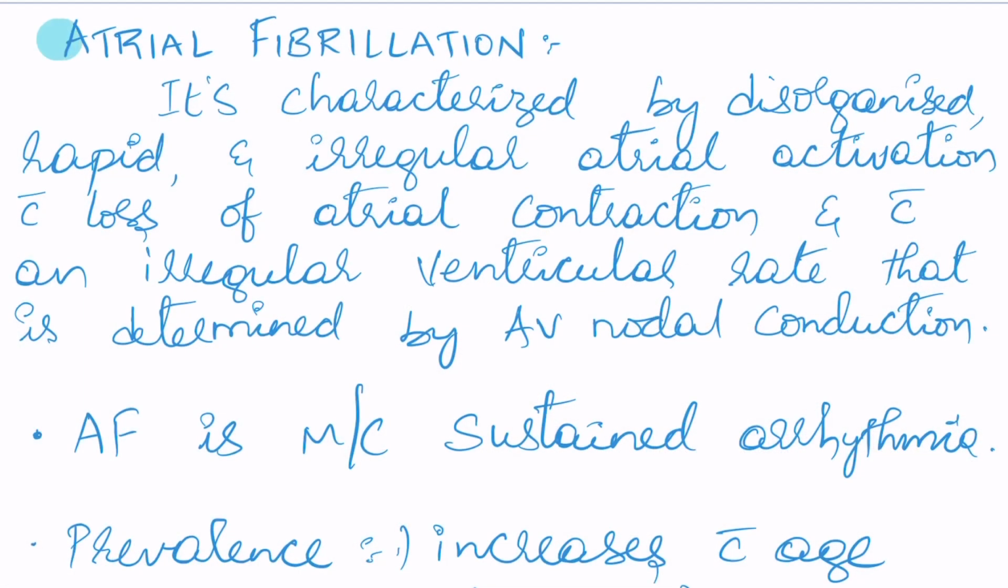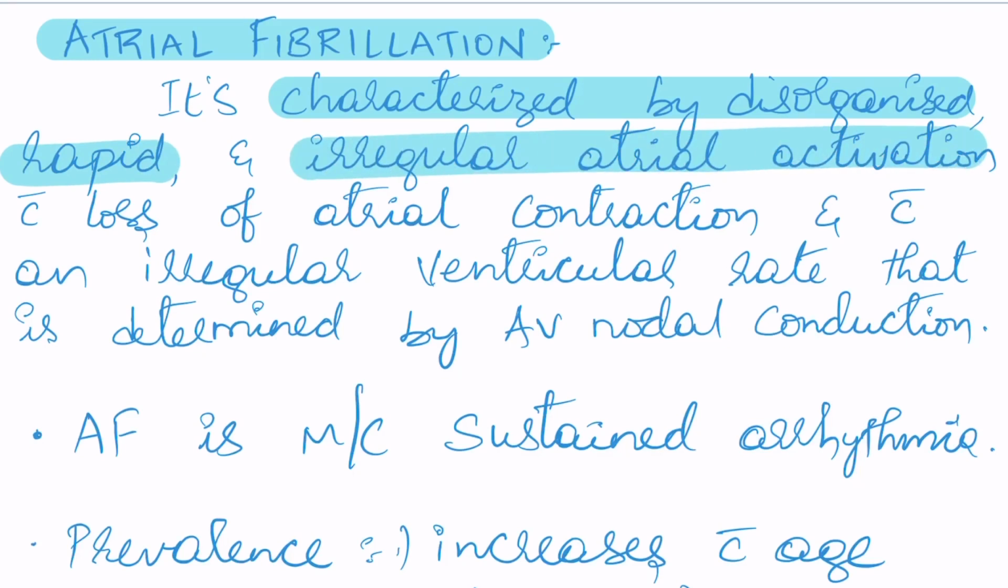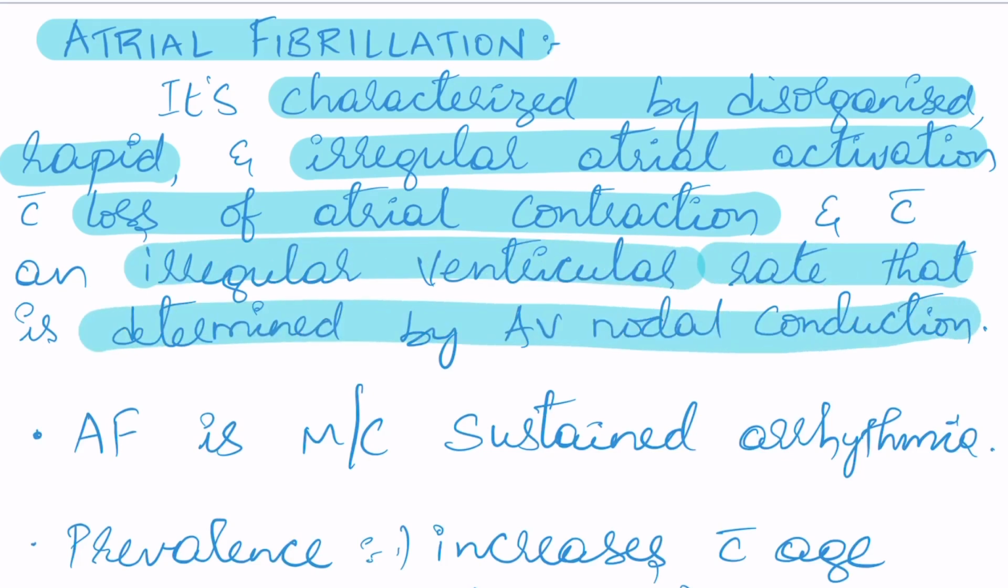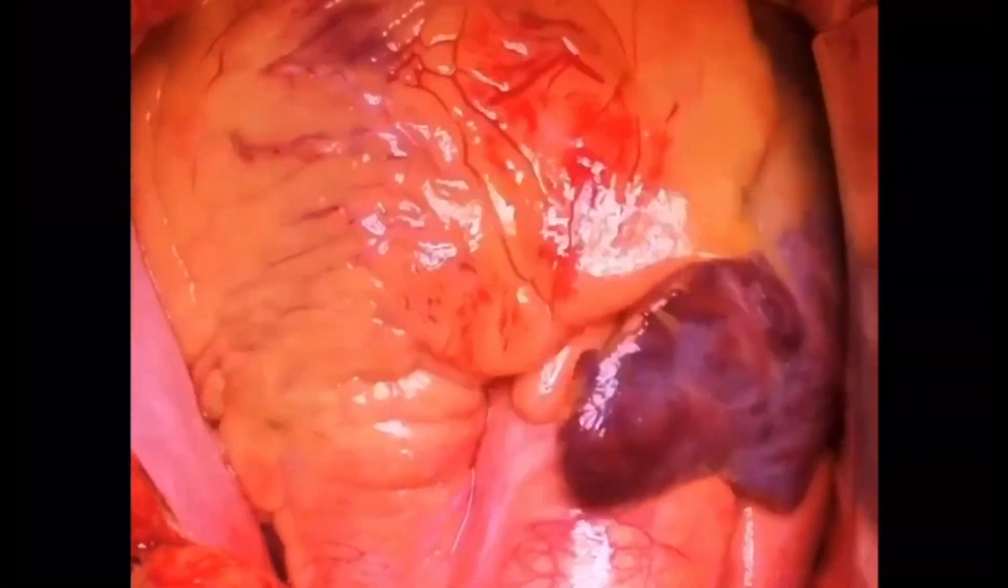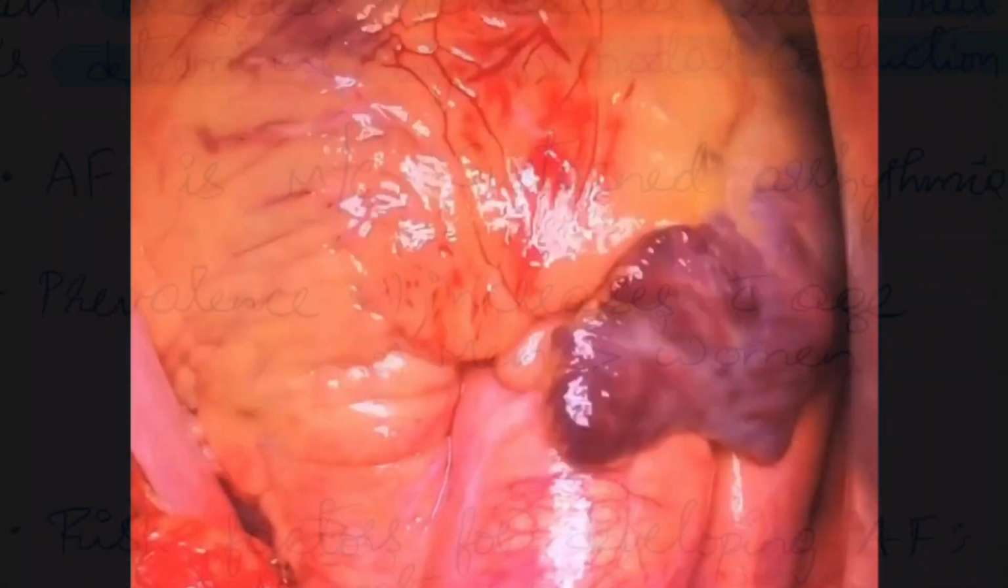Let's discuss atrial fibrillation. As we understand from the name itself, the atria are contracting irregularly. Coming to the definition, it is characterized by disorganized, rapid, and irregular atrial activation with loss of atrial contraction and with an irregular ventricular rate that is determined by AV nodal conduction. If you see in this video, there is a disorganized, rapid and irregular activation of atria with loss of atrial contraction.